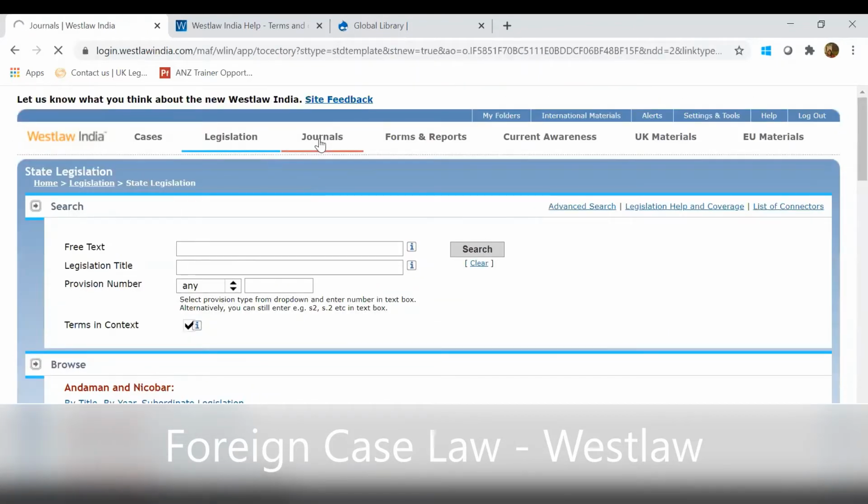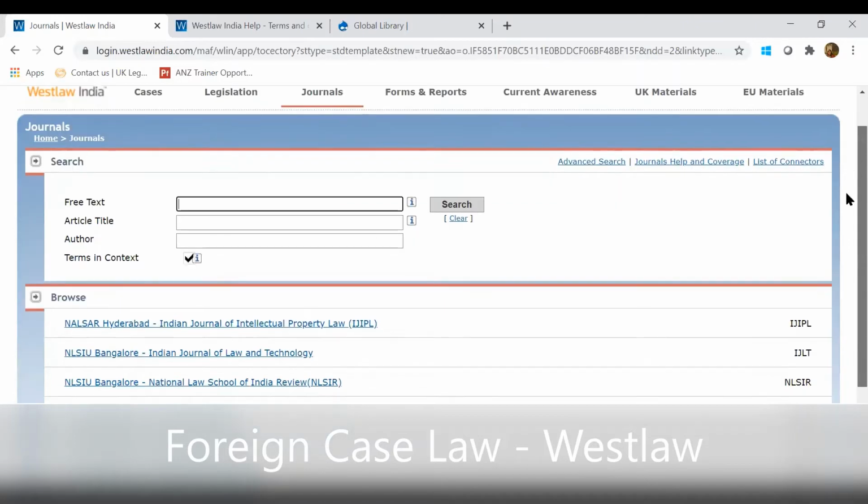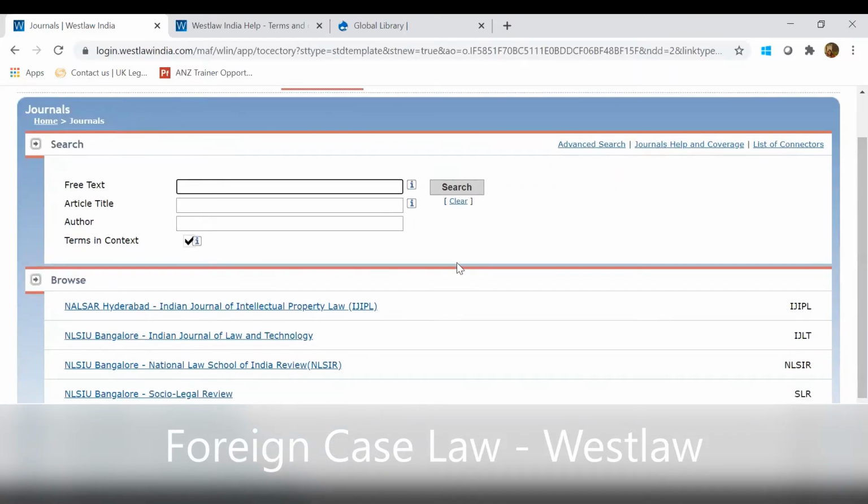The third part would be the journal part, which is the Indian journals, and these are a couple of Indian journals which we have tied up with national law schools and have uploaded here. So as I have told earlier, whatever you search in these boxes will be searching across all the content which is mentioned in the browse section. In case you want to search, as in bifurcate your results according to particular journals, or you want to search within one or two journals, you can use advanced search functionality.